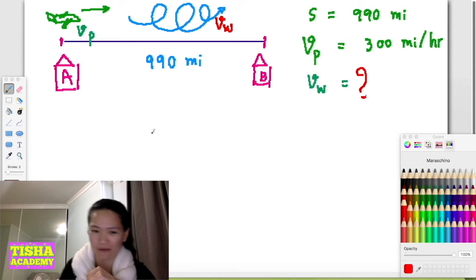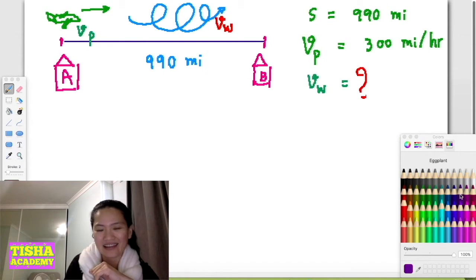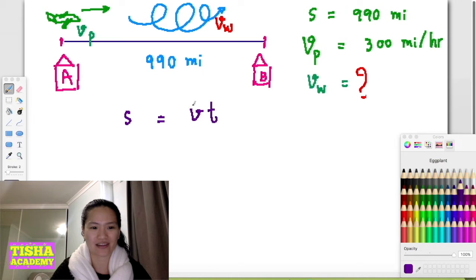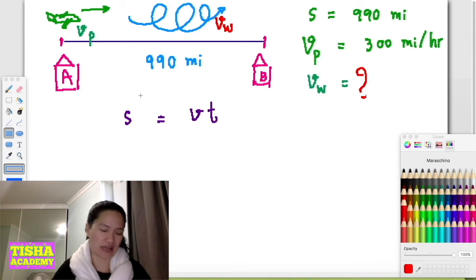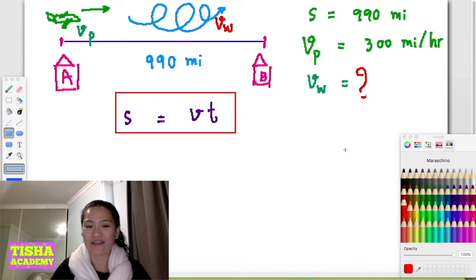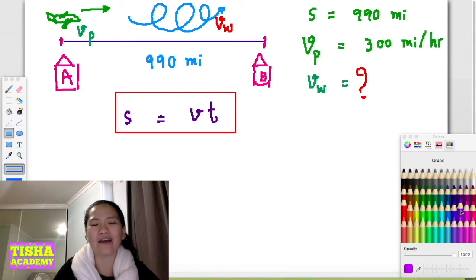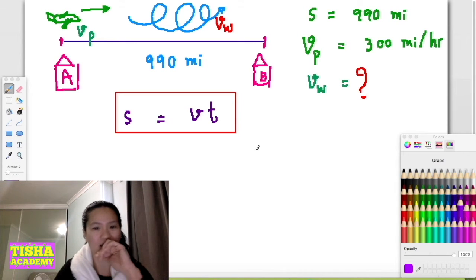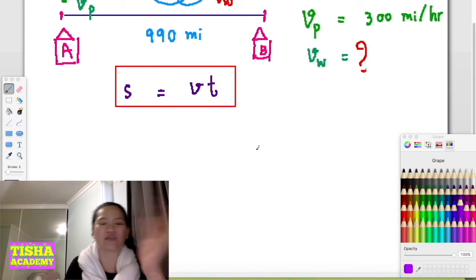You remember the formula I told you? Distance equals speed or velocity multiplied by time. That one is basic knowledge that you should know. But I would like to make it proper and easy when I solve the equation, so I'll just switch it.